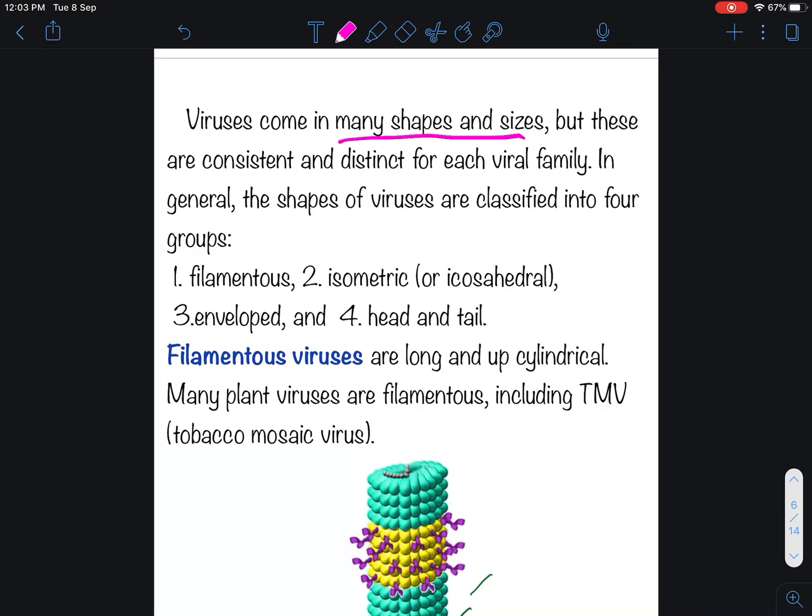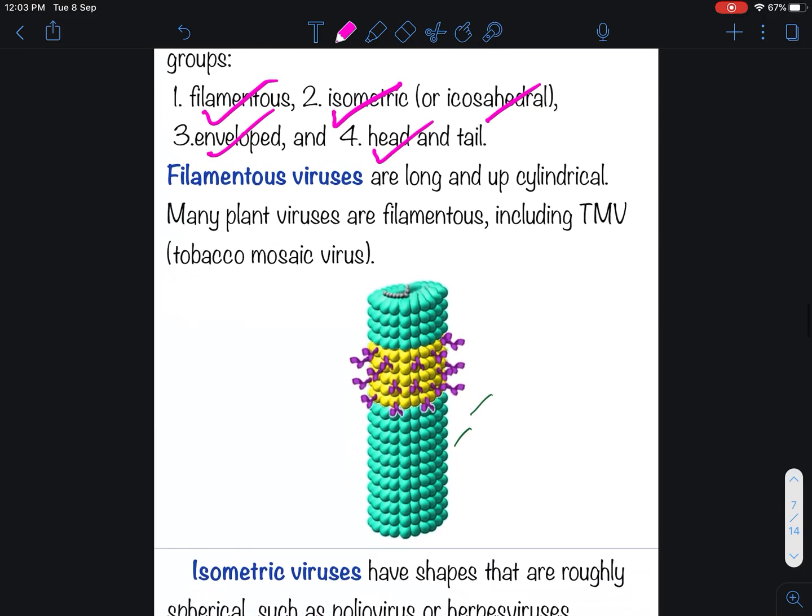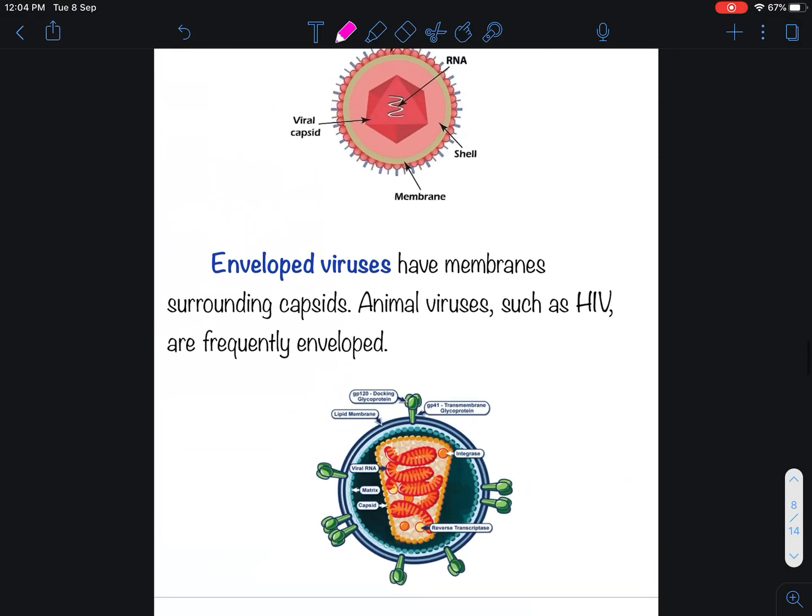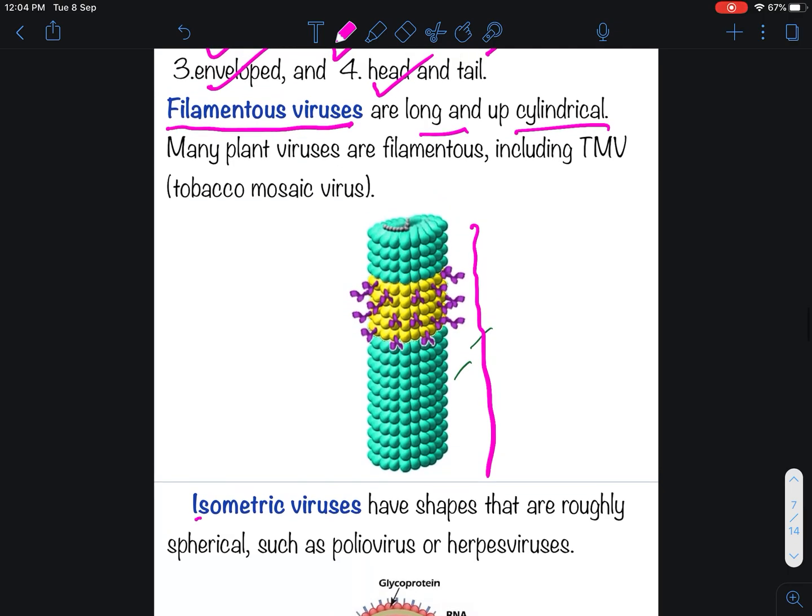Viruses come in many shapes and sizes, but these are consistent and distinct for each viral family. In general, the shapes of viruses are classified into 4 groups: filamentous, isometric or icosahedral, enveloped, and head and tail viruses. First of all, filamentous viruses. Filamentous viruses are long and cylindrical. Many plant viruses are filamentous, including TMV, tobacco mosaic virus. This is the structure of tobacco mosaic virus. This is filamentous in structure.